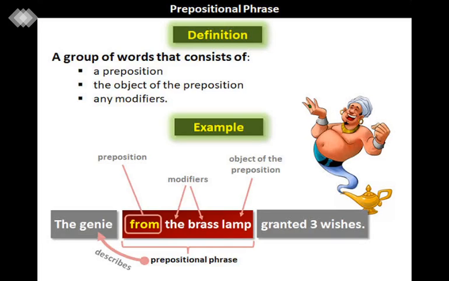So here I am going to tell you about the prepositional phrase. A group of words that consists of a preposition, which we have already studied, the object of the preposition, and any modifiers, is known as a prepositional phrase. For example, the genie from the brass lamp granted 3 wishes. From is a preposition, okay, and what is being modified? The brass lamp.